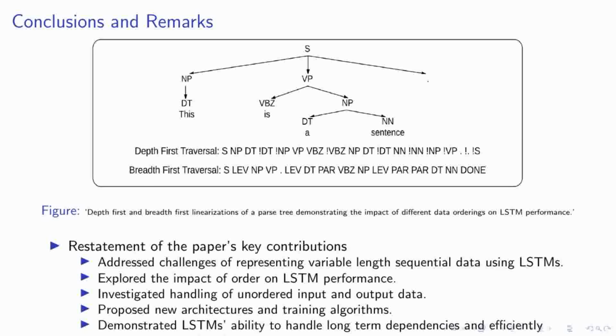In our research, we've made significant strides in addressing the challenges of representing variable-length sequential data using long short-term memory networks, or LSTMs. We've delved into the impact of order on LSTM performance, demonstrating that even when no natural order is known among input or output objects, there might still be one that yields better performance. Take a look at this figure. It shows depth-first and breadth-first linearizations of a parse tree, illustrating how different data orderings can affect LSTM performance.